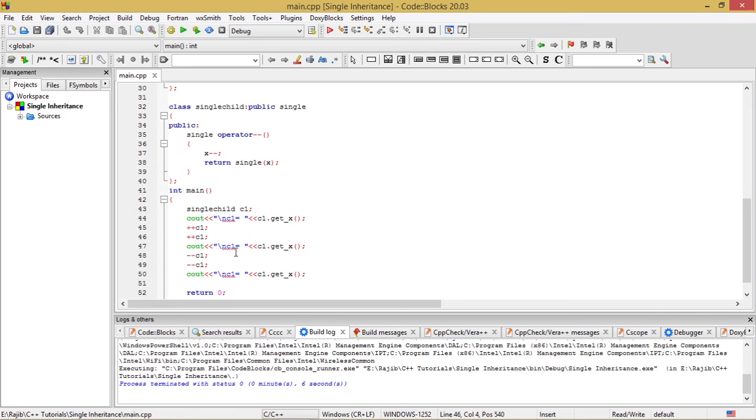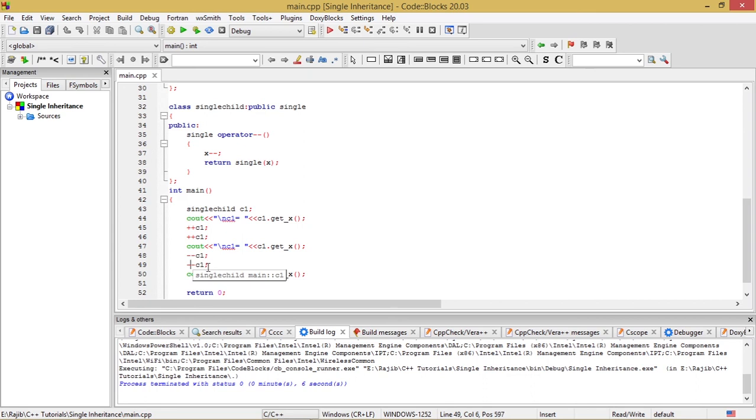After that I have again called the get underscore x function and printed the value of x in this line. After that I have used the decrement operator function in this line once, and then in the next line as well. So we will surely expect the value of x in C1 to be decremented by unity to become 1 over here from 2, and after that we will expect the value of x to become 0 from 1.